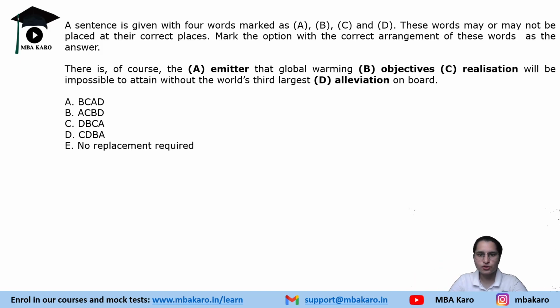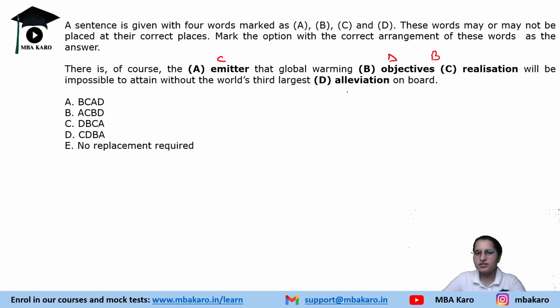So: of course, the realization that global warming alleviation objectives will be impossible to attain without the world's third largest emitter.